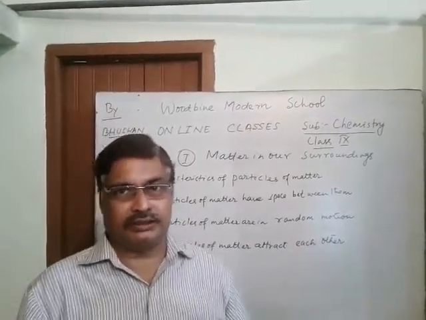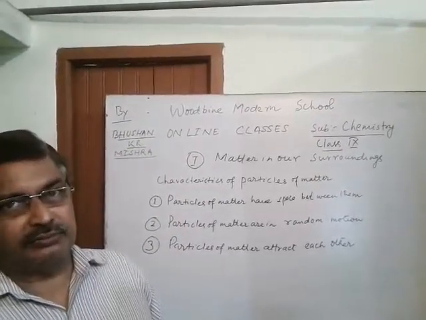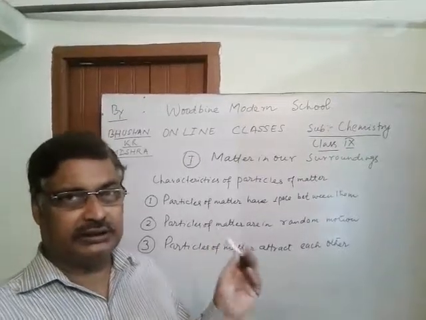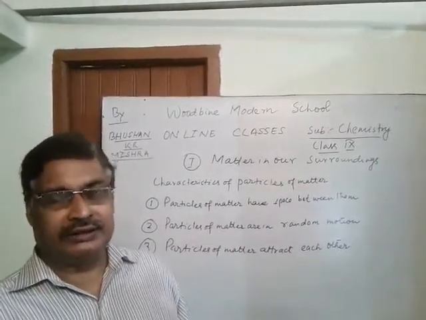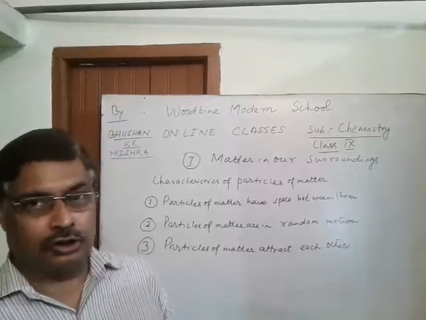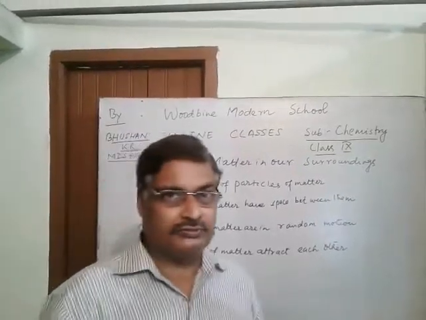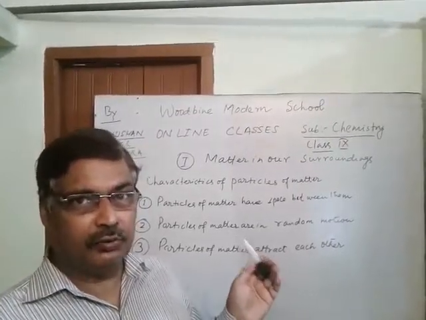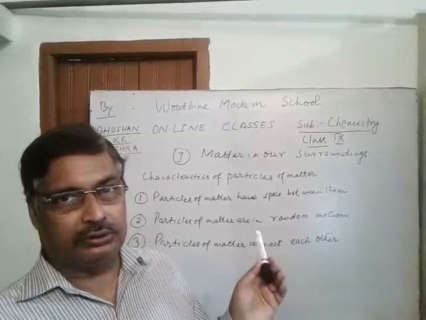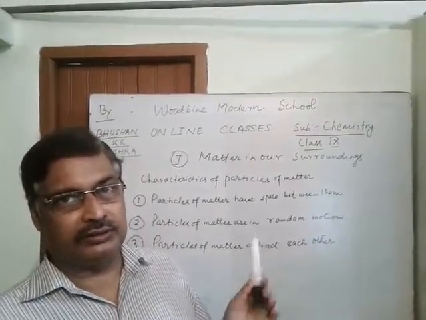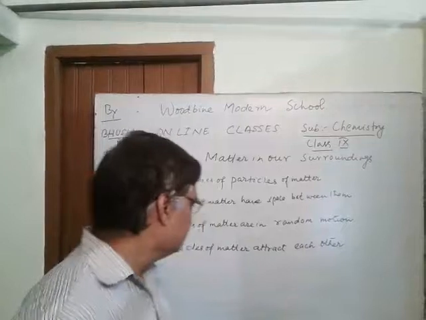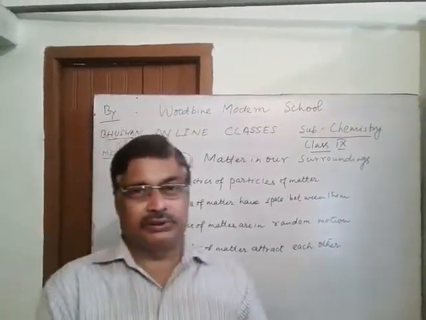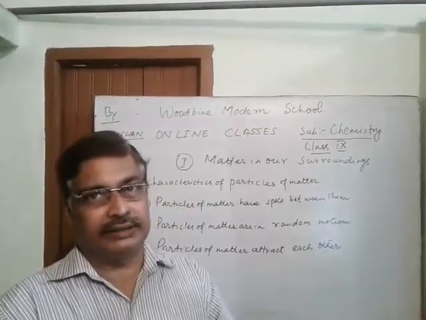So the force of attraction was maximum in the nail, intermediate in the wood, and least in the chalk. That shows that the forces of attraction between the particles of iron are more than the particles in wood, and that is more than the particles of chalk. So this was the third activity and third characteristic property which was shown with the help of that activity.